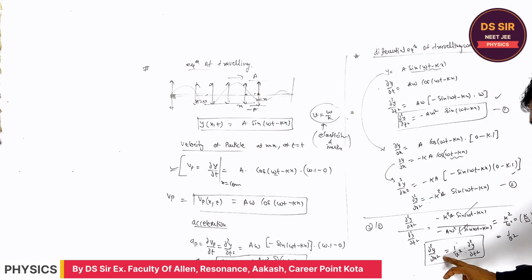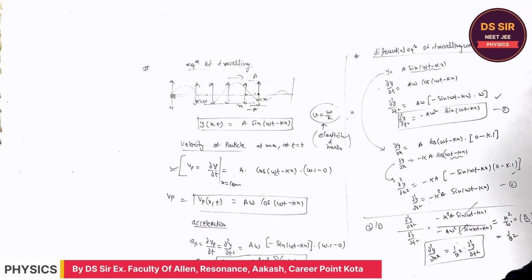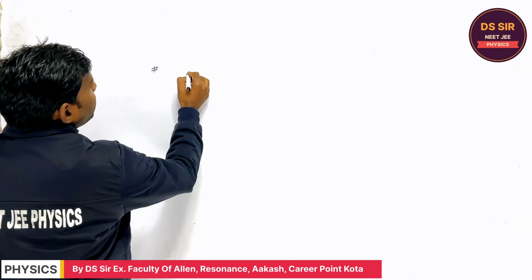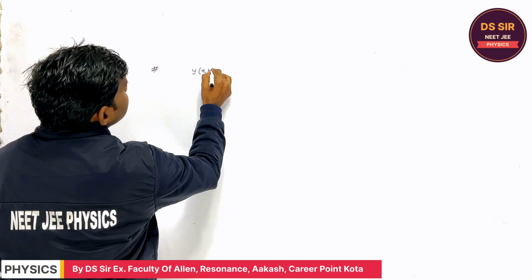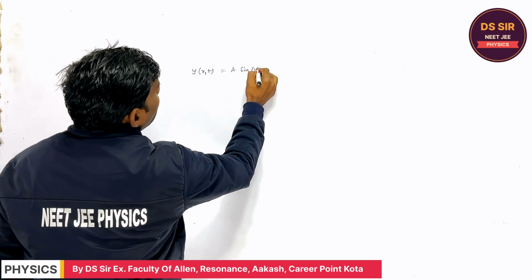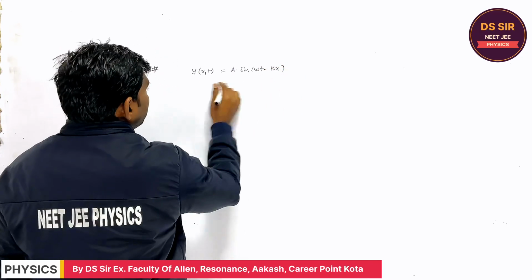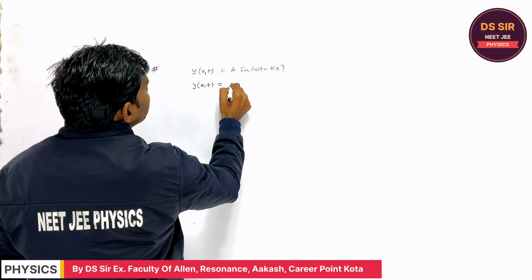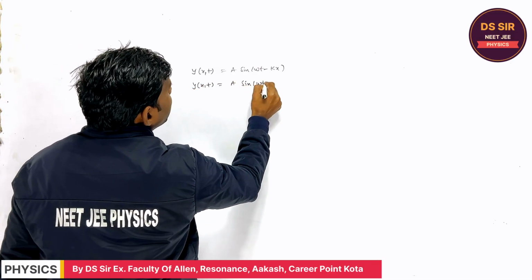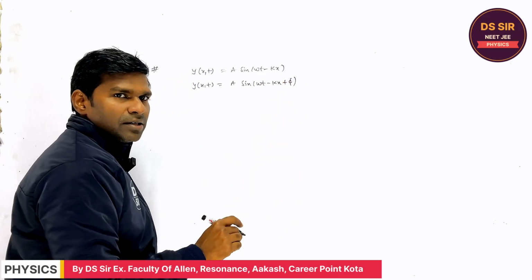Some numericals are also asked upon this differential equation of the traveling wave, right? Copy this. So the equation of traveling wave we have seen: y as a function of x comma t is equal to a sin(ωt − kx), right? It may be written in this form. Also, it may be written as a sin(ωt − kx + φ). The φ may be anything, right?